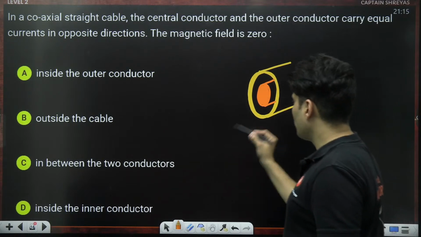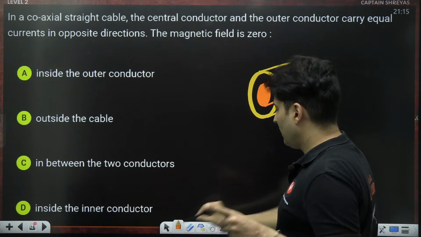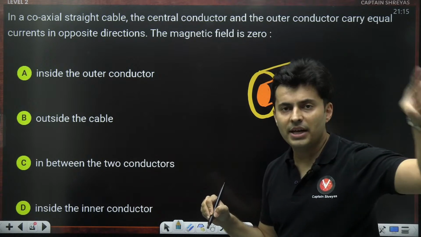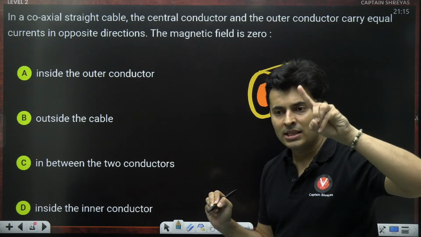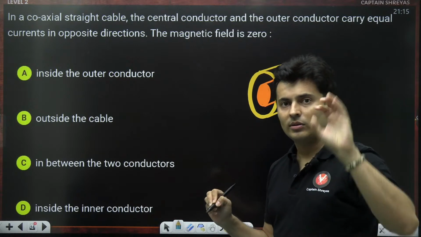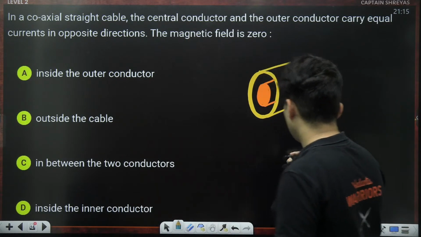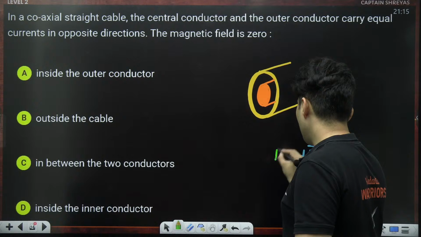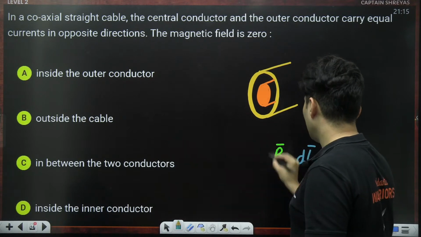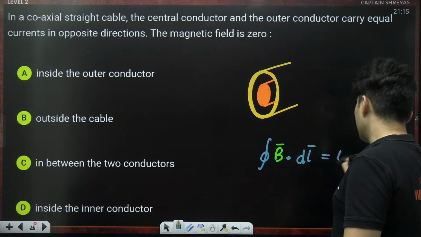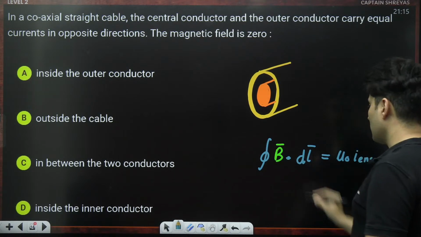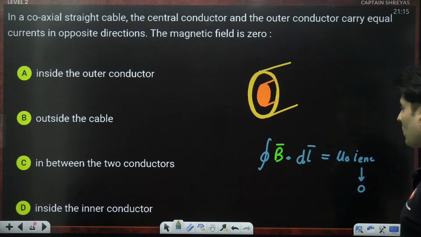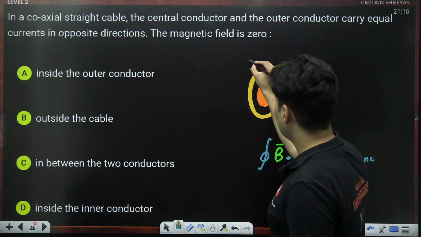So the currents are in the opposite direction, means wherever I can draw an Amperian path, closed path, such that the enclosed current is 0, then the field will be 0. Because that's what Ampere's circuital law says. The dot product of that particular magnetic field gives me mu naught into the current which is enclosed. If I want the magnetic field to be 0, enclosed current should be basically 0. So there is only one such path which I can think of.